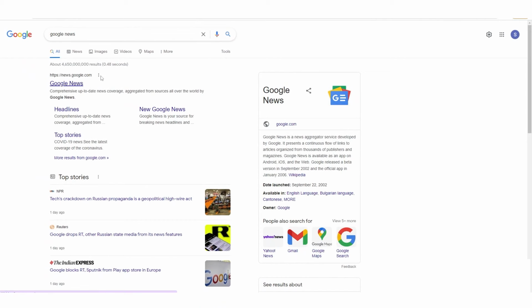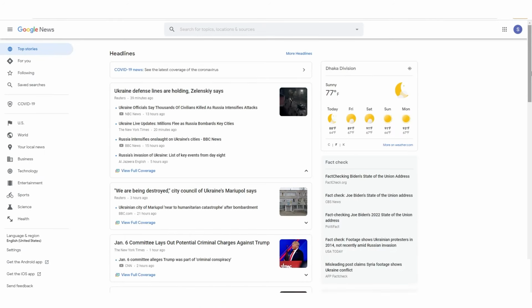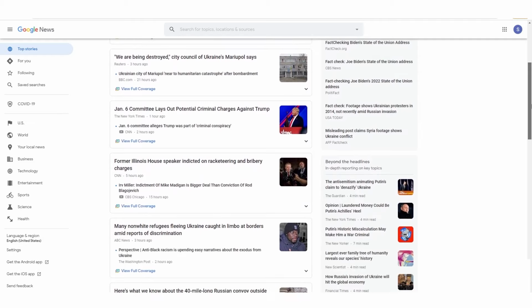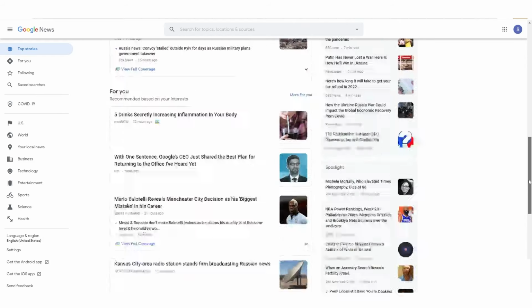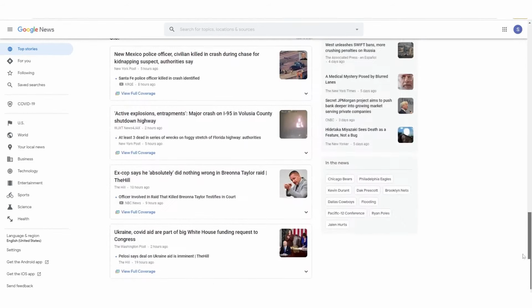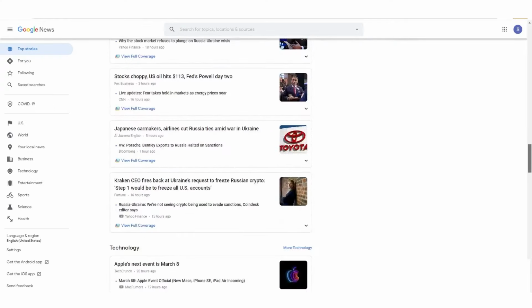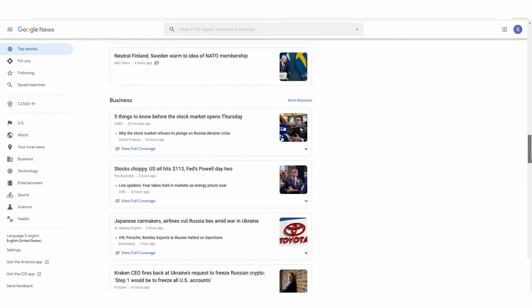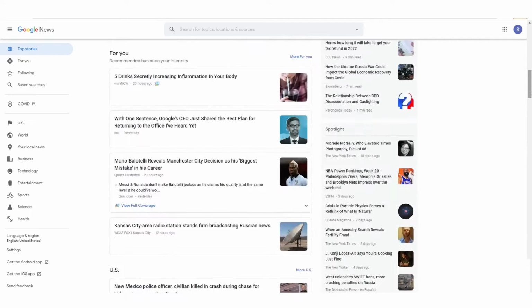When you click on that hyperlink, you may be taken to this page where Google will display all of the trendy news and current activities. Scroll down to see a variety of articles from diverse news sources, which will vary depending on where you're from. If you want to read further, you can click on any one of them.